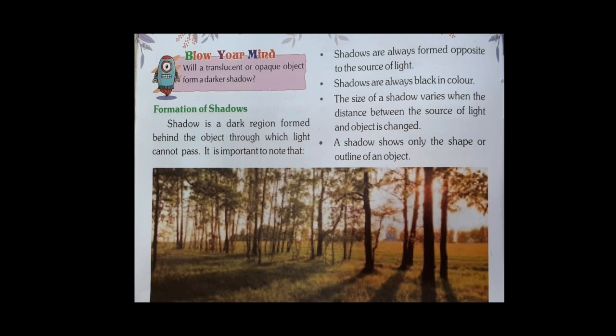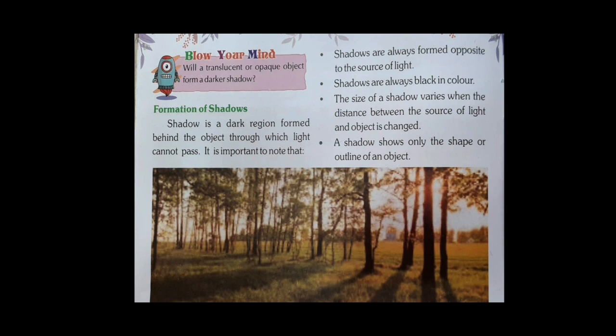The size of a shadow varies when the distance between the source of light and the object is changed. When the object is very close to the source of light, there will be a longer shadow. If the object is away from the source of light, it will form a smaller shadow. A shadow shows only the shape or the outline of the object.